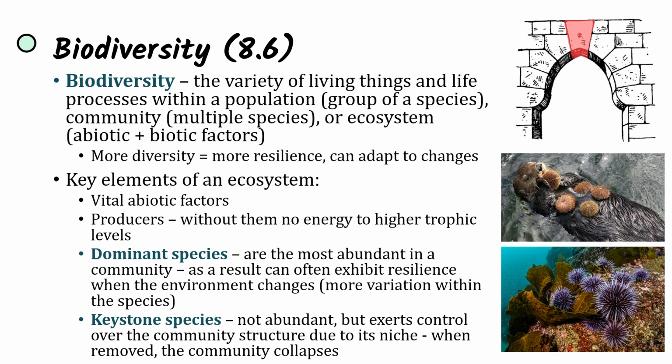Without them, there's no energy passed on to higher trophic levels, and energy cannot pass on to primary consumers, secondary consumers. They're the dominant species that are going to be the most abundant in the community, and so they can exhibit more resilience when the environment changes because there's more variation within the species, as there are already going to be more individuals of that species. And lastly, the most important, we have our keystone species. They're not abundant, but they're going to exert control over the community structure based on their role within the ecosystem. And when removed, the community is going to collapse. And that's why they're named keystone species. If the keystone piece of the arch is removed, the entire arch collapses.